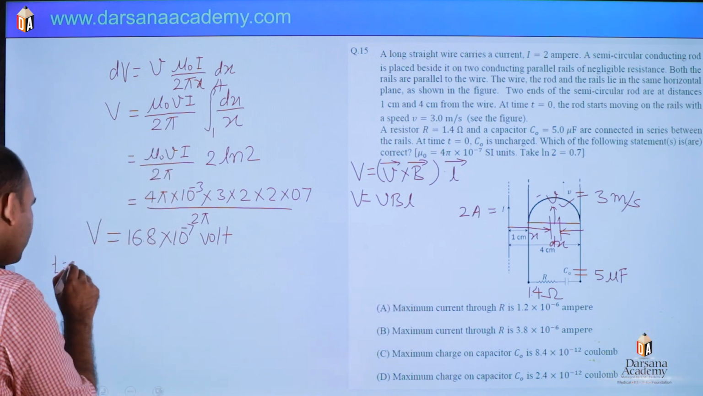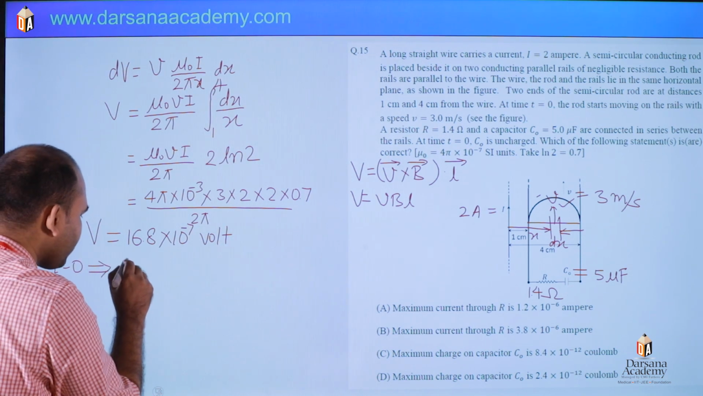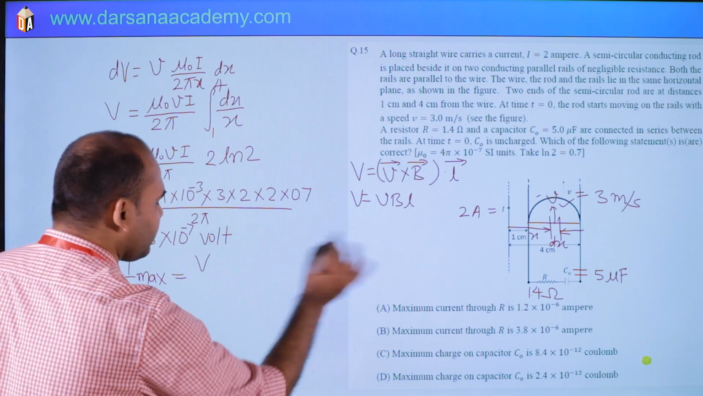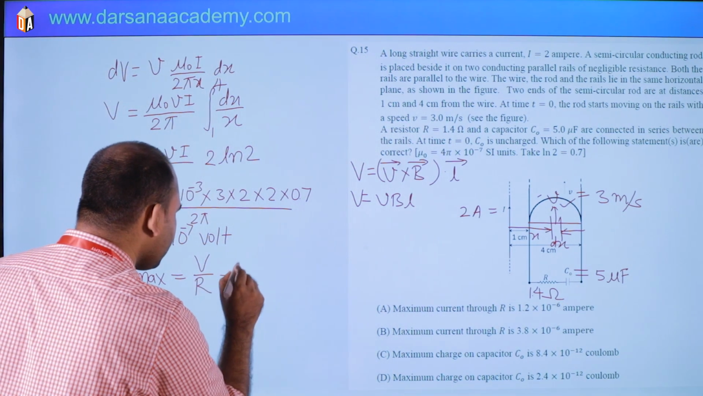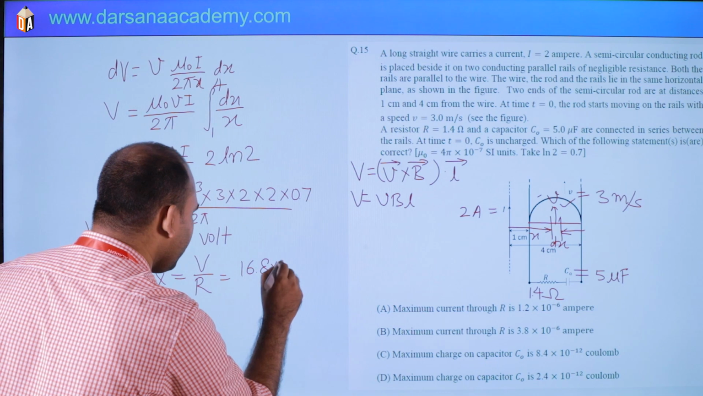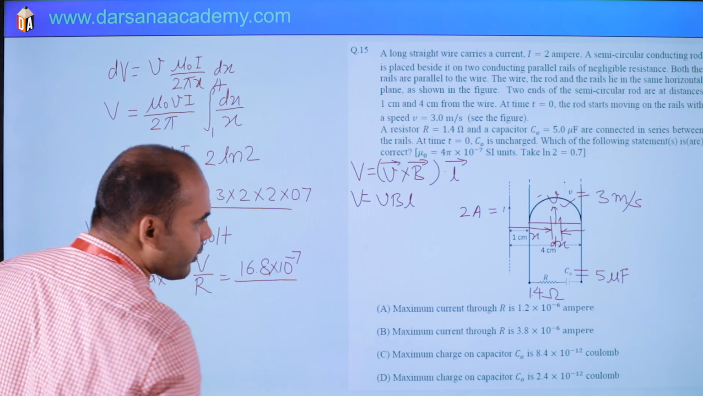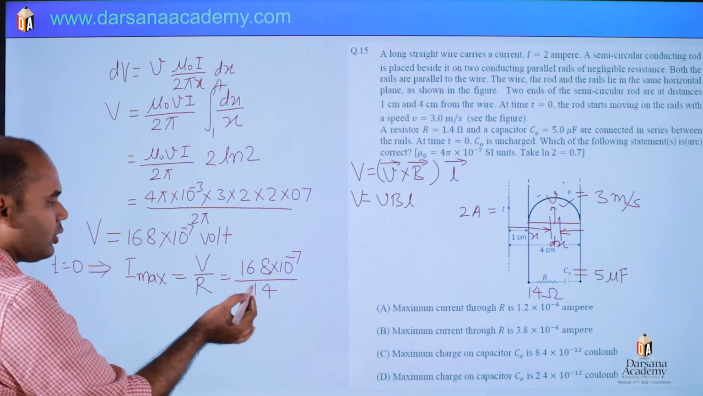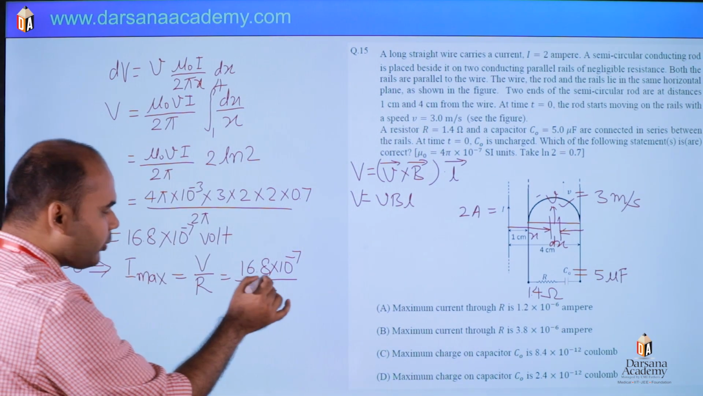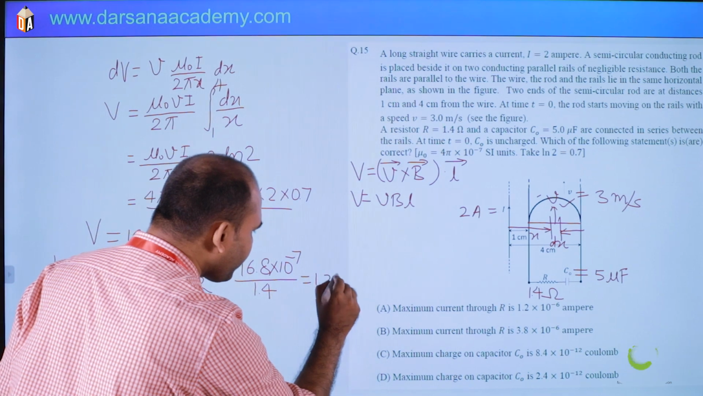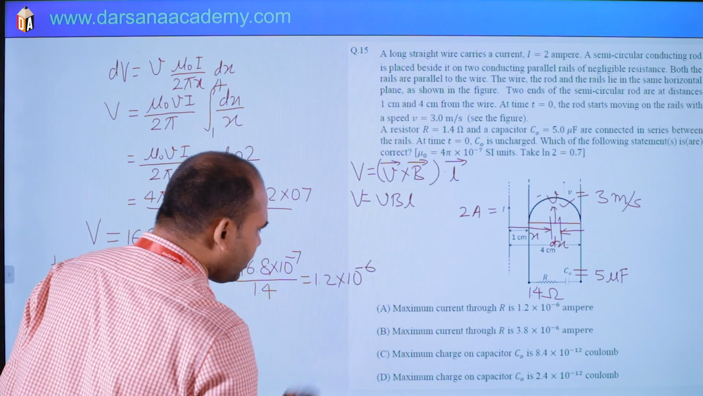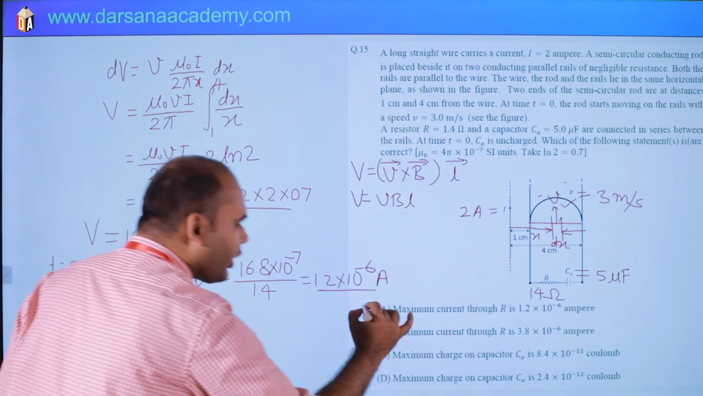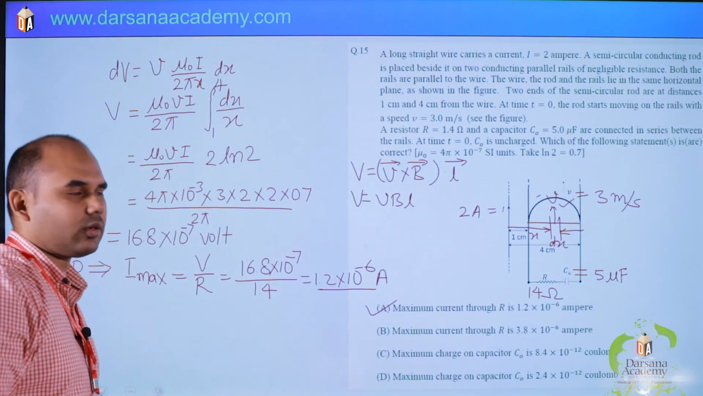So what will be the maximum current? At t equals 0, current will be maximum, and I max will be V by R. So 16.8 into 10 power minus 7 and R is 1.4. If you cancel, this will be 12, which means 1.2 into 10 power minus 6. This is the maximum value of current. Which means option A is correct.